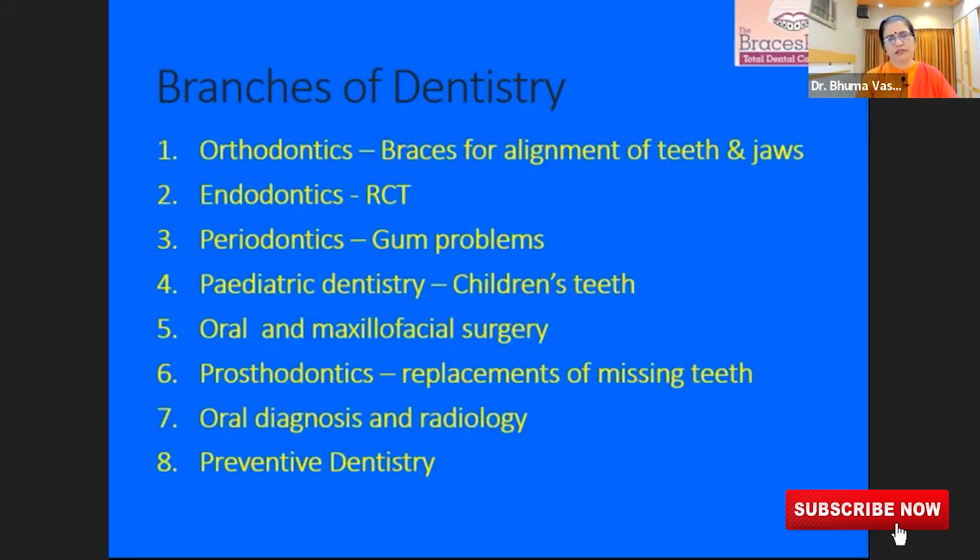Oral maxillofacial surgery involves the surgeries of the jaw and the face. Prosthodontics is for the replacement of the missing teeth, that's called a prosthodontist. Oral diagnosis and radiology is primarily for diagnosing the oral lesions, precancerous lesions, etc. And preventive dentistry deals with the prevention of the dental issues.